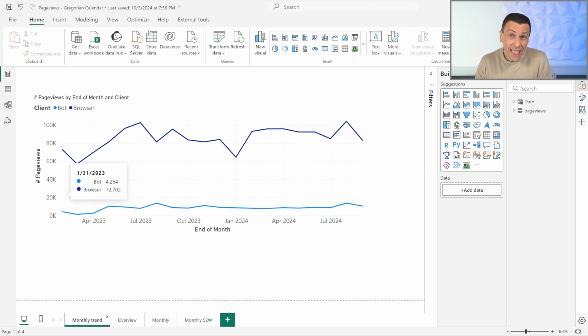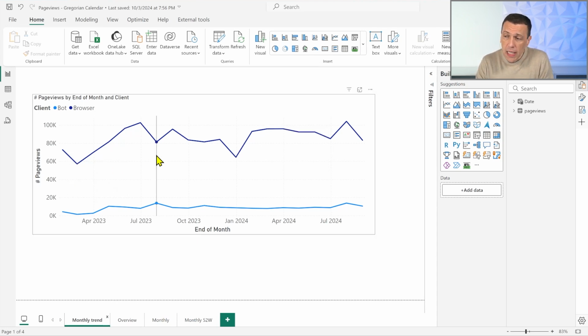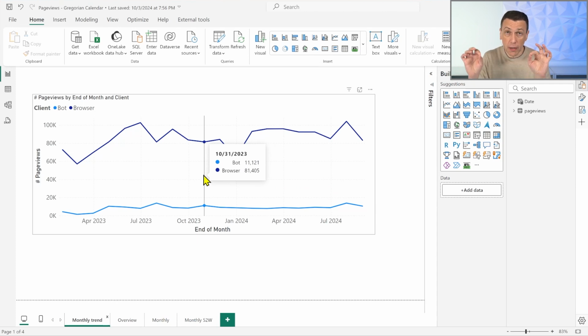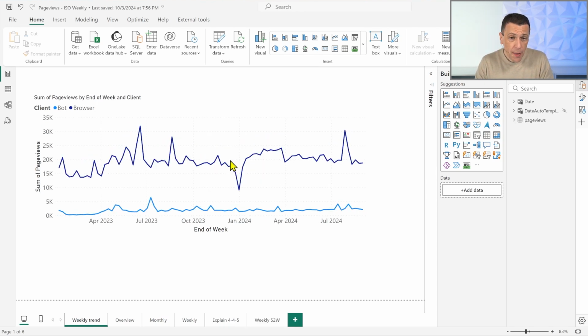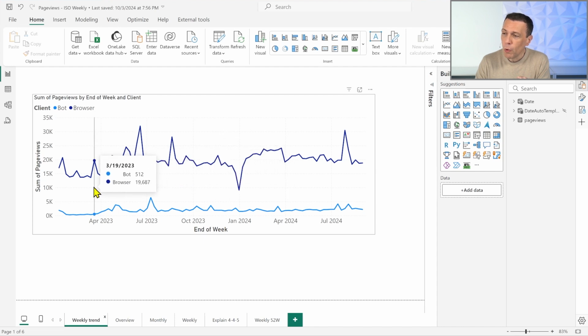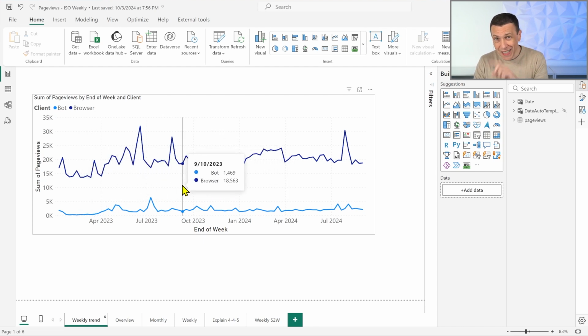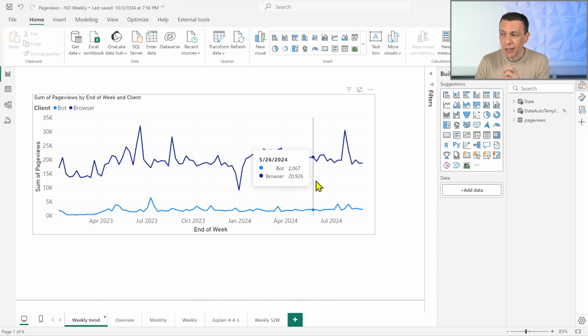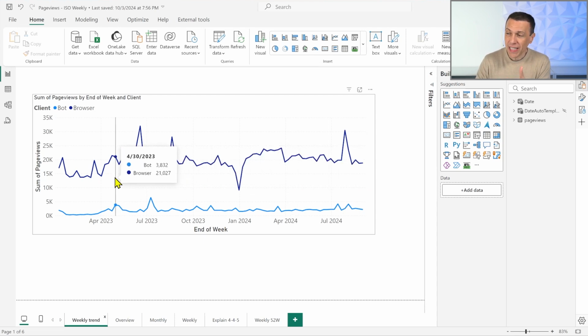And we can get an idea of the numbers that are in play if we take a look at the value also using the numbers. But before doing that, let's see what happens if instead of using one data point for each month that aggregates the number of page views for the entire month, I get another report that I already prepared where we see the trend by week. We see a data point for each week, and so we can see better that there are actually differences between different weeks, which is no longer a flattened result like we have seen before.